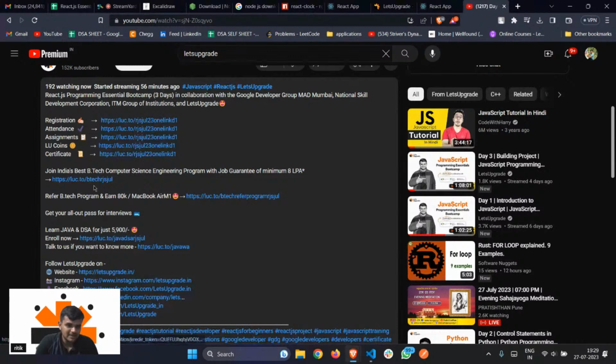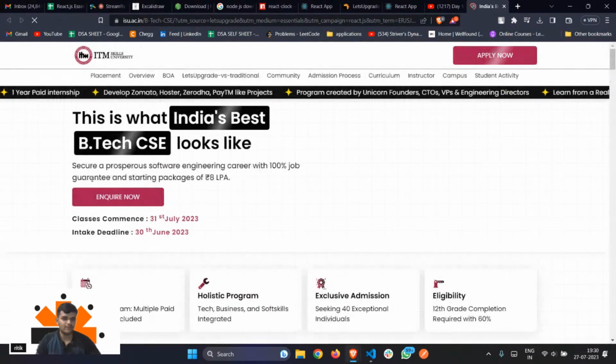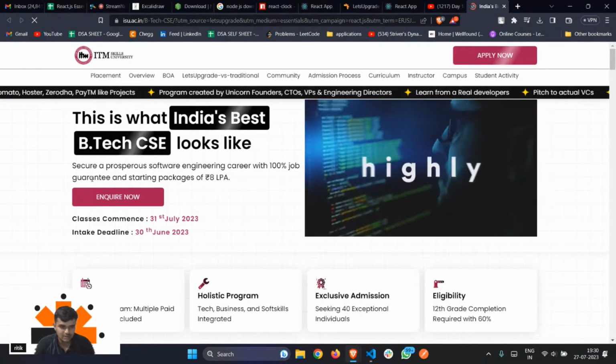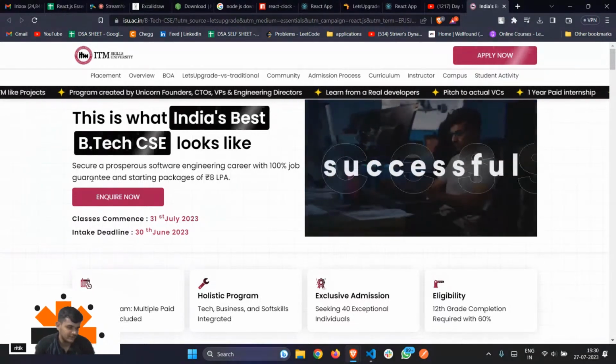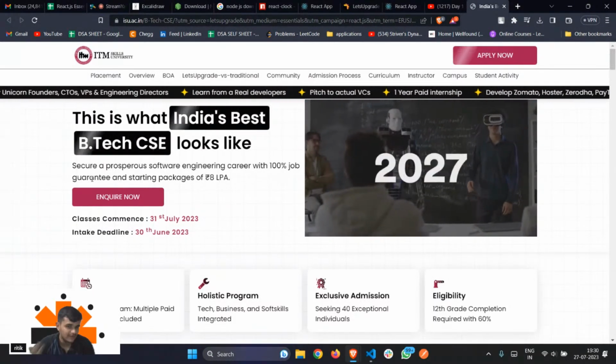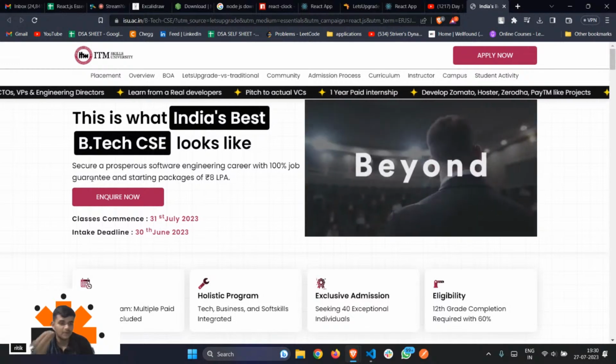So this is the B.Tech degree that they're offering. If you would like to enroll in the B.Tech program, if you are looking for a B.Tech degree, or you are a 12th grader looking to pursue B.Tech, you can go ahead with this option. How is this B.Tech different from other B.Techs? You have job assistance.